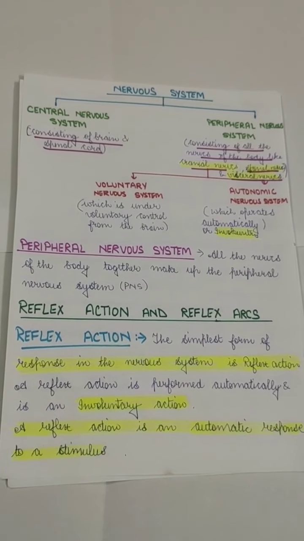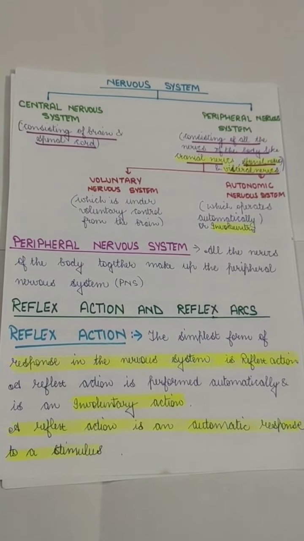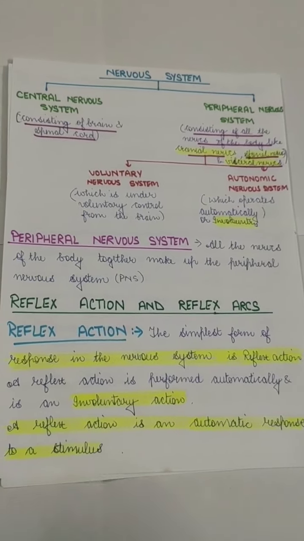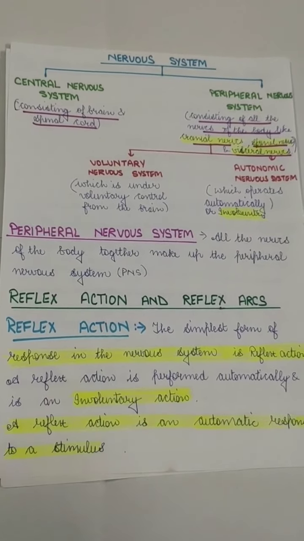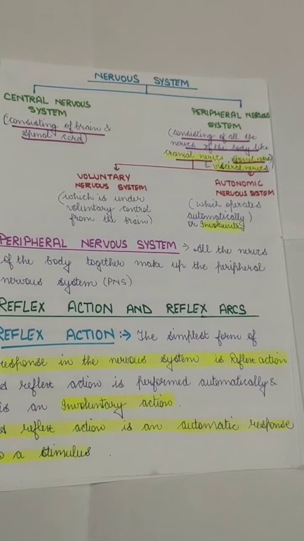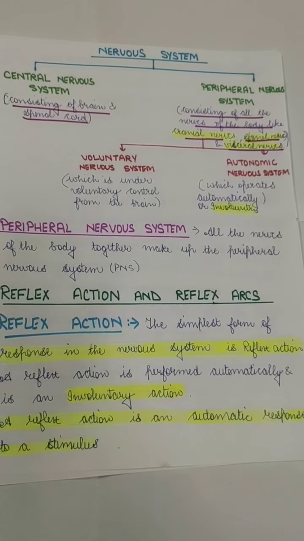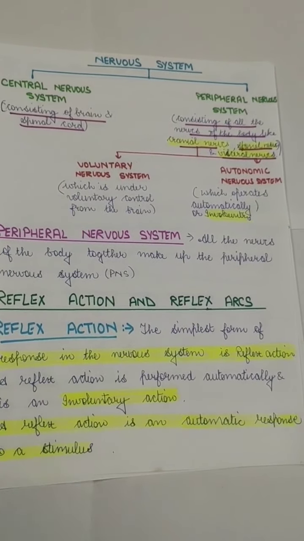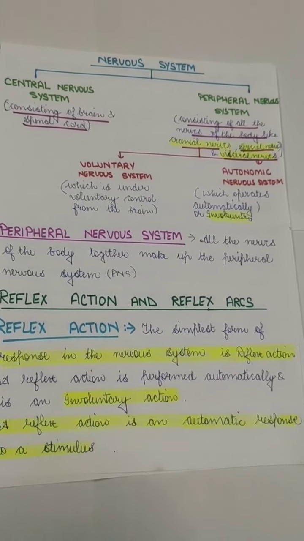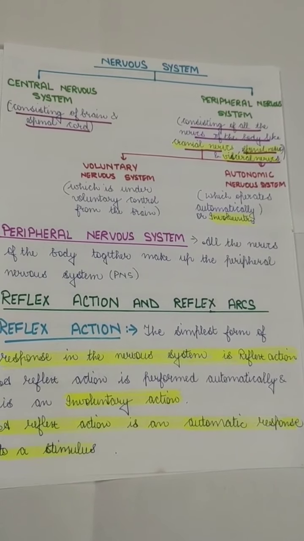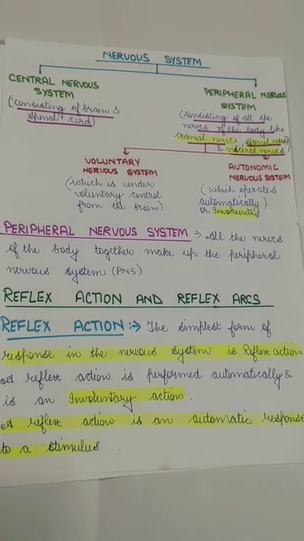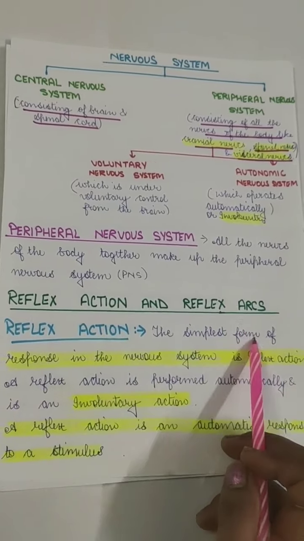So when the simplest response is formed by our nervous system, that is called a reflex action. That action is done by a pathway or route: the message is transferred to our brain from our receptors, and then the brain tells the message to our effectors, and then it goes to the muscles. This pathway is called a reflex arc. So action and arc are two different things.